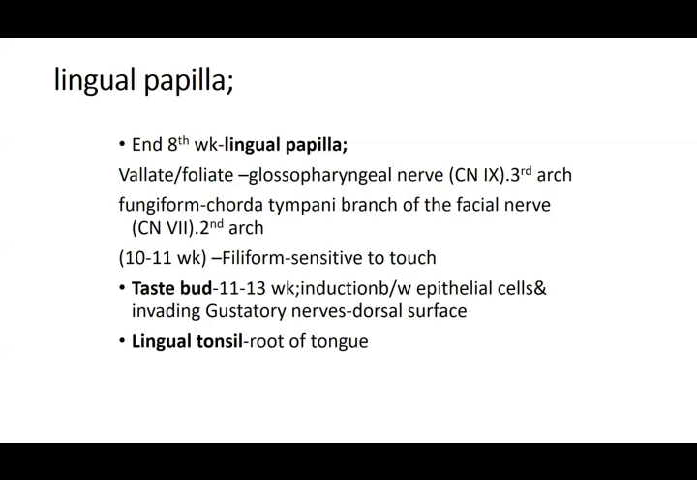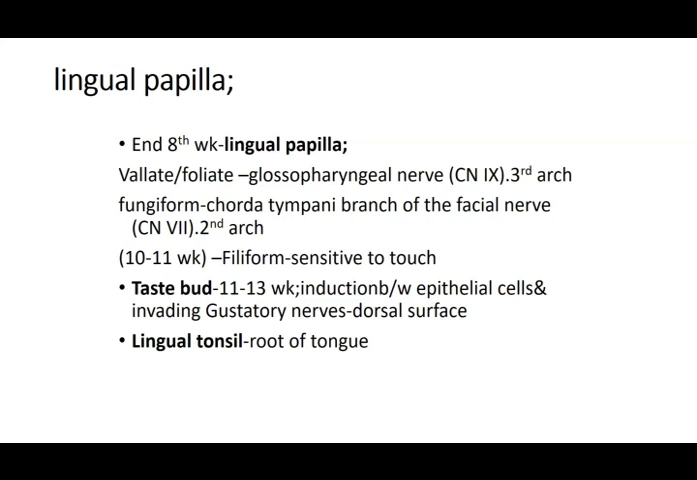At the 10th to 11th week, the filiform papillae, which are sensitive to touch, are going to arise. Taste buds arise from the 11th to 13th week by the induction of the epithelial cells and the invading nerve fibers on the dorsal surface. So you can say each and every papilla nearly has taste buds. And the lingual tonsil is at the root of the tongue, on the posterior third of the tongue. So that is all the components.